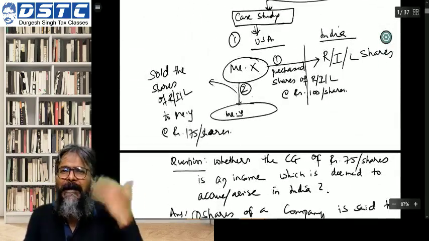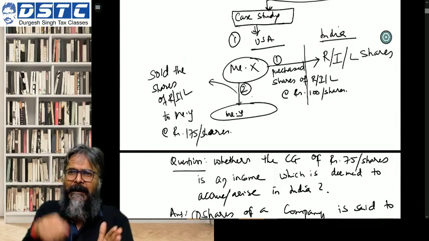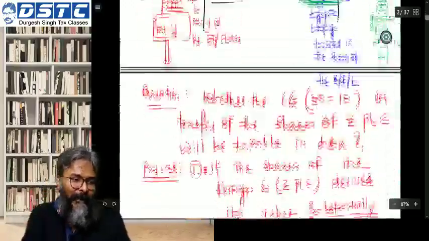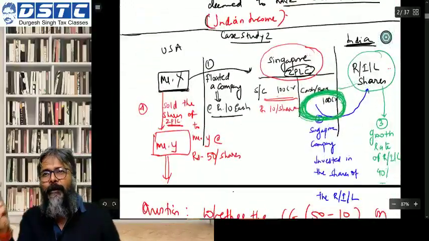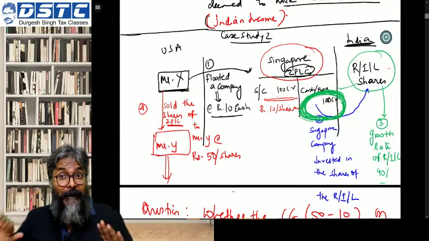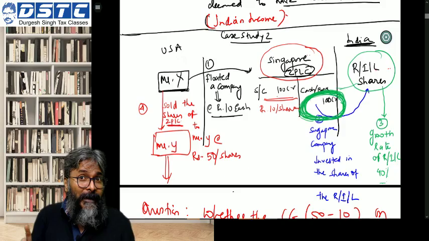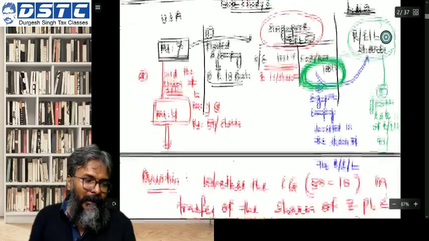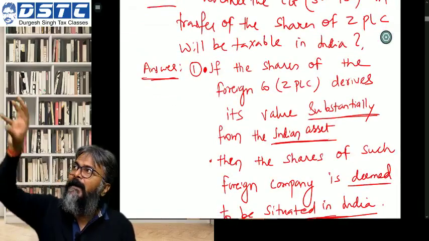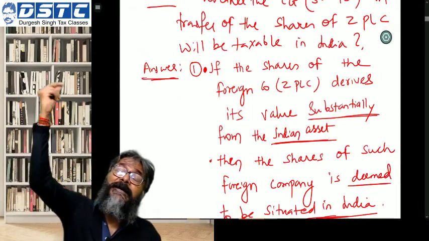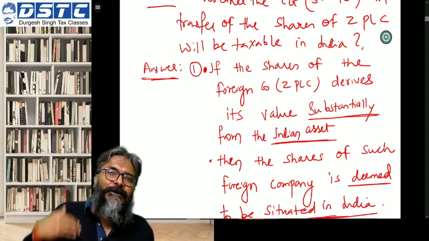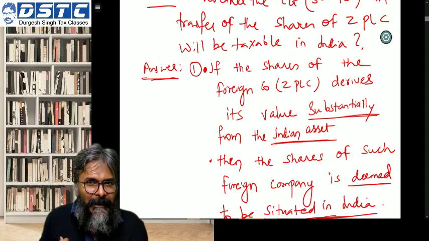The first one is a direct case, wherein I have directly sold the shares of the RIL. Second is the indirect case, where through the Singapore company or foreign company, I am holding the shares in RIL. But what I'm selling is not the shares of RIL but the shares of the Singapore company. So what is the provision? The provision says that the shares of the Singapore company, which is a foreign company, would be situated in India if its own value is derived substantially from the Indian asset. Which is the Indian asset? RIL.